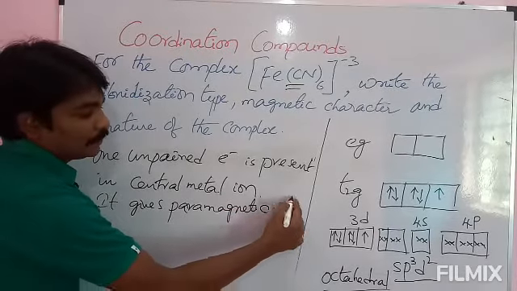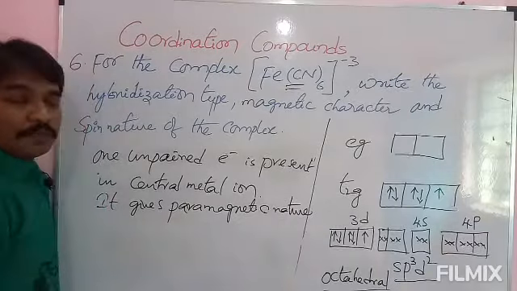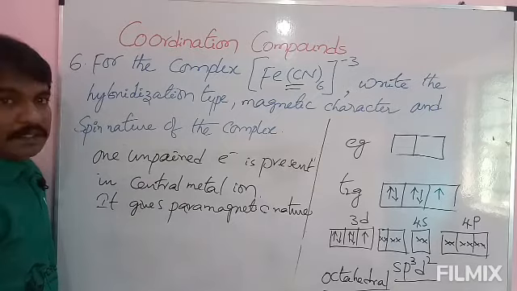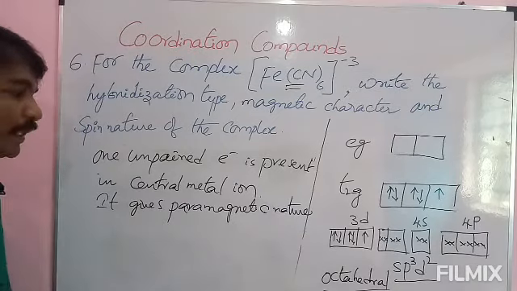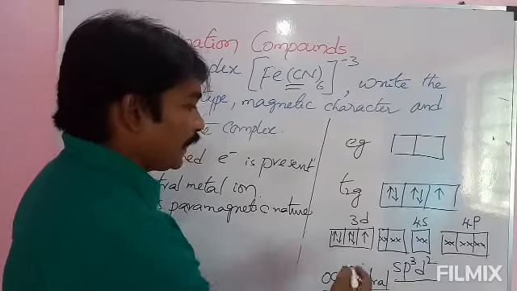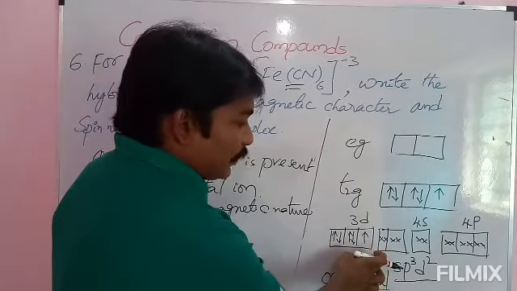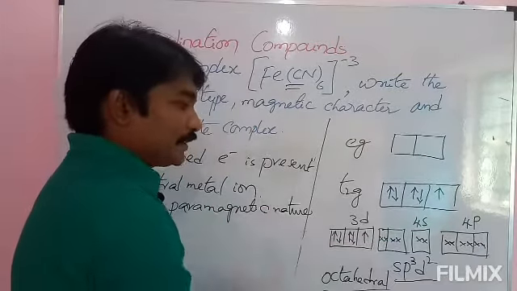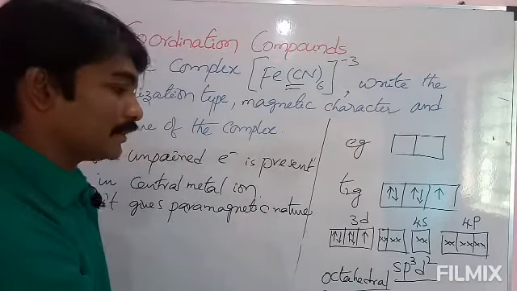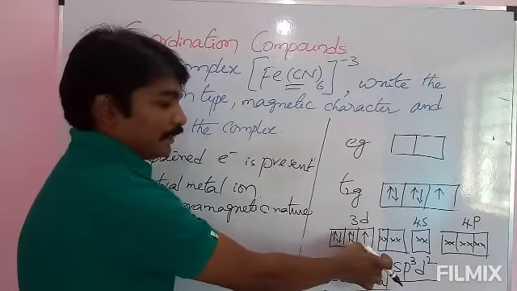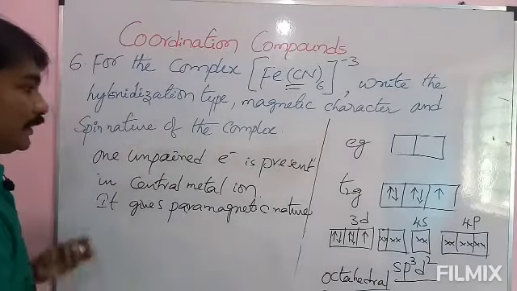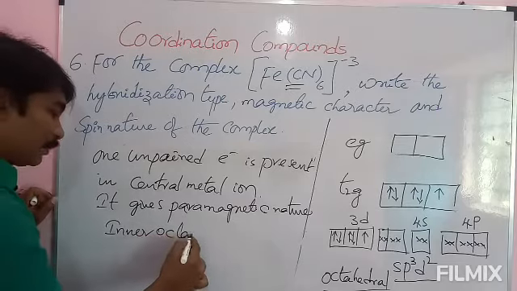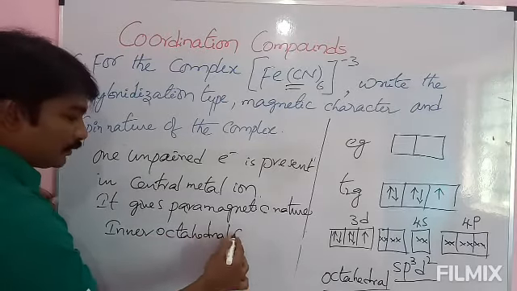Paramagnetic nature. If all are paired ones, diamagnetic nature. If any unpaired electrons are there, paramagnetic in nature. And see here, 3d orbitals are participating, and 4s, 4p, which means inner shells are also participating. The third shell 3d orbitals are also participating. That's why it is an inner octahedral complex.